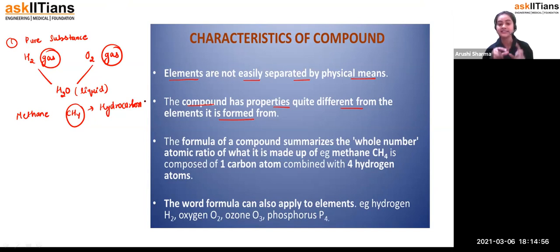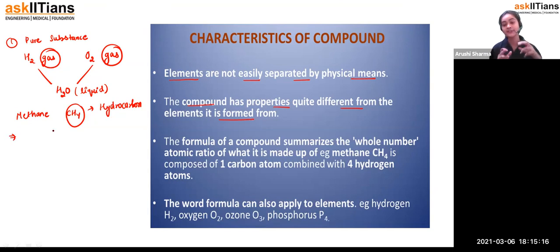Then third, we can see here that the compounds have different properties as compared to their elements. It's not like the properties of the elements which we are using to make the compound are going to transfer to it. Okay, now students, one more thing you can see here.